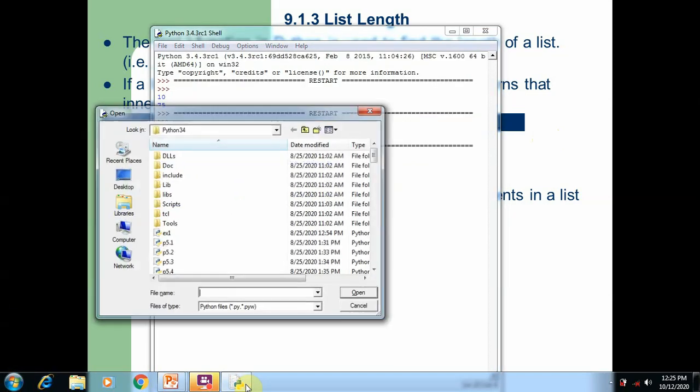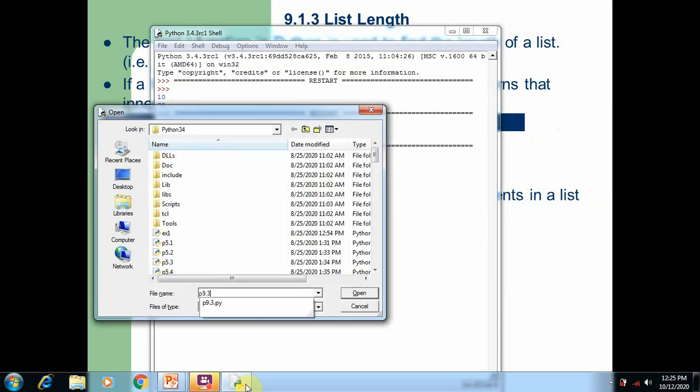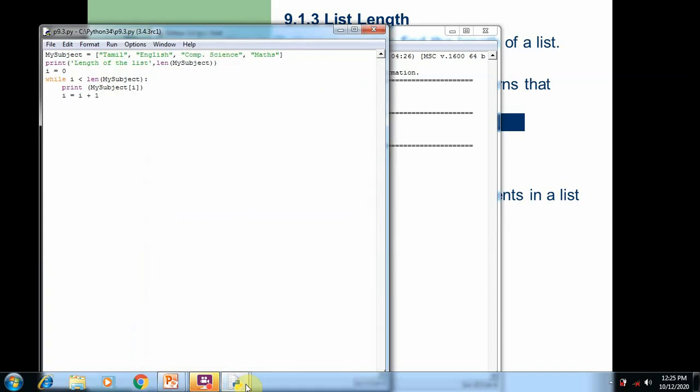I'm going to open program 9.3, where we are going to understand the len function. The len function is used to find the number of elements present in the list. Here the example list name is my subject, and different subjects are inserted here. By using the len function, we identify the length of the my subject list. So len of my subject returns the number of elements present in the list and displays it on the screen.